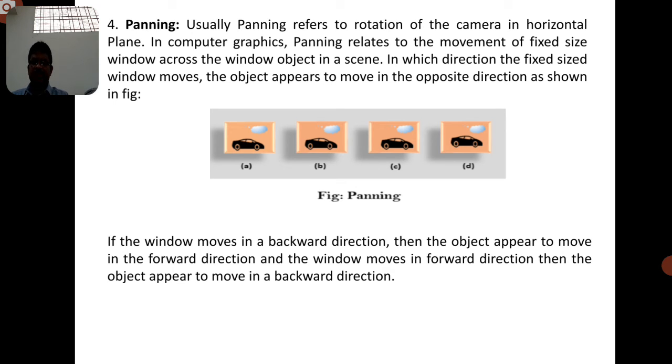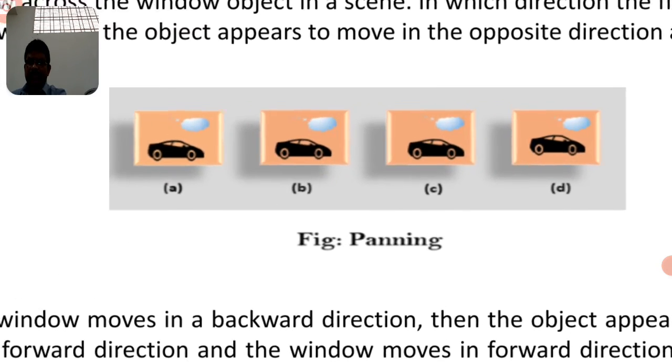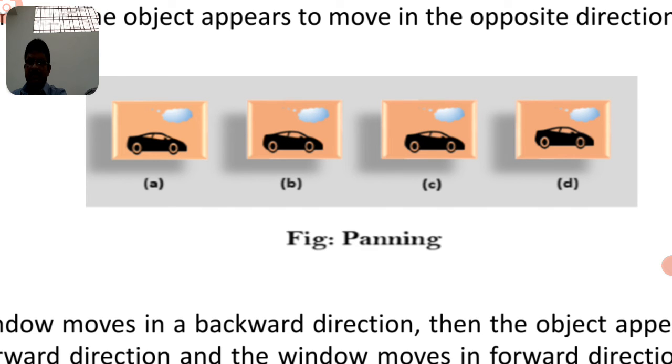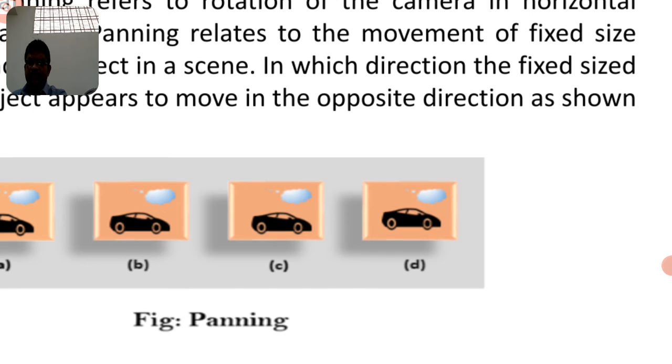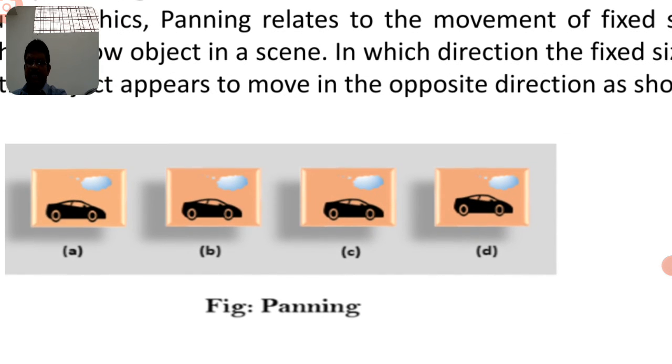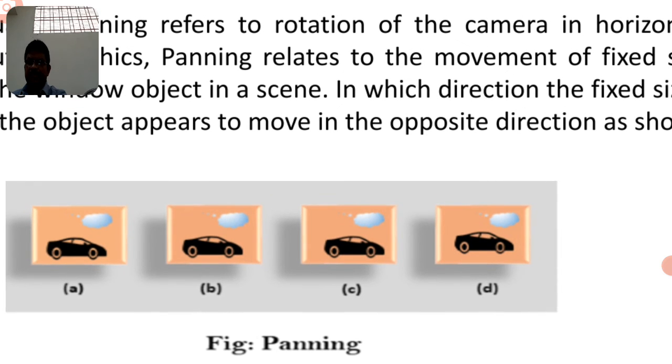So that means in whichever direction the fixed size window moves, the object appears to move in the opposite direction, as shown. Now you may observe here that A can be considered one position, B another, C another, and D another. Here you can see the panning of this camera projection in the horizontal direction.